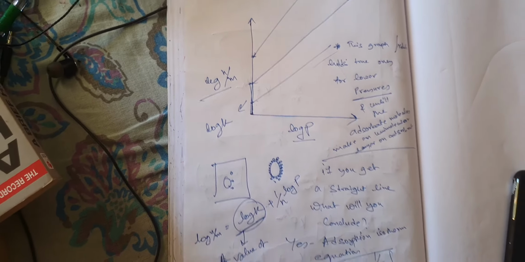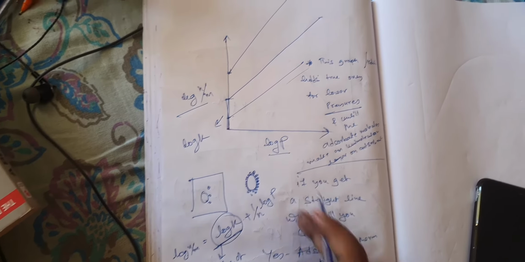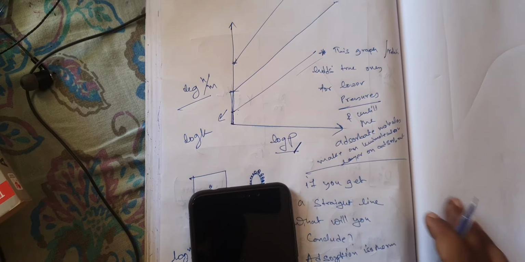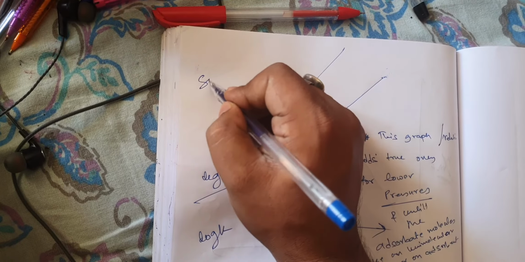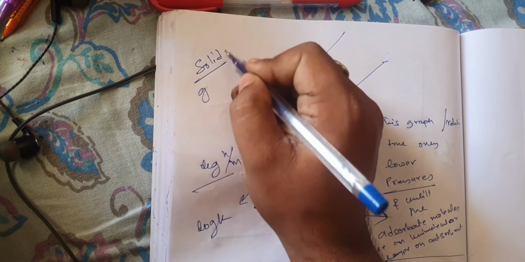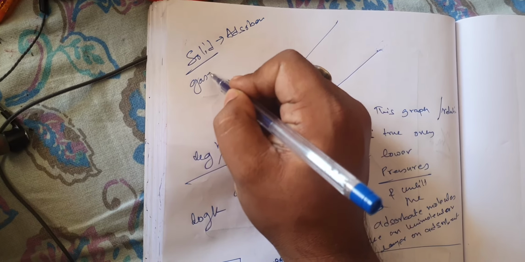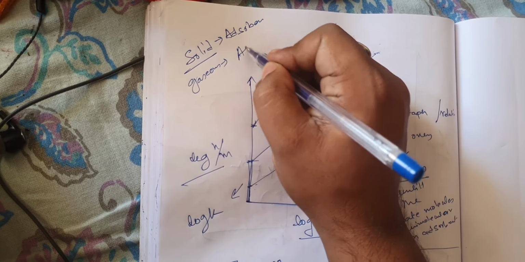Now remember, this equation can be drawn not only with the help of pressure. This one was done for a solid adsorbent and a gaseous adsorbate.